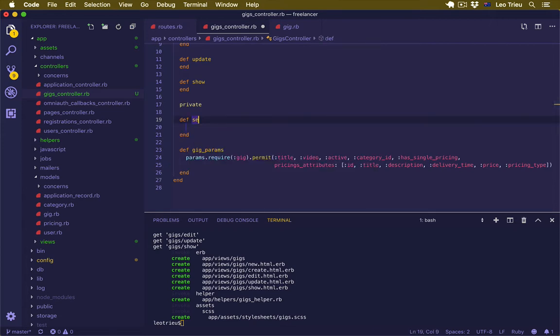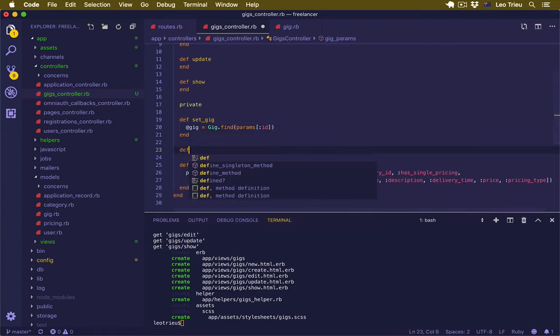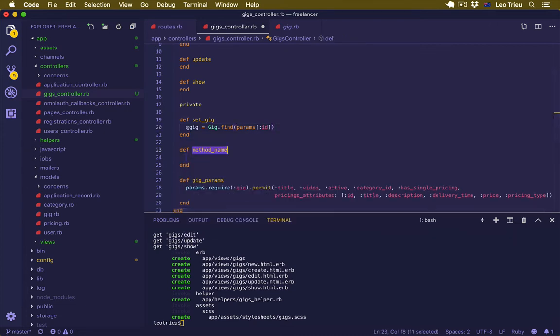Let's say for set gig, we create a new variable named gig, and we're going to say Gig.find, and we're going to pass params ID. And another one we call is authorized.